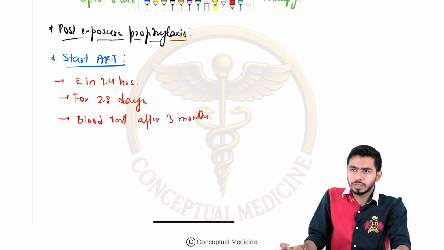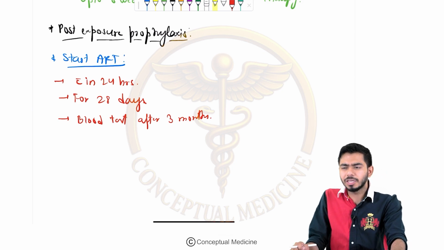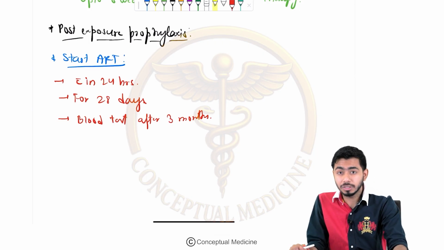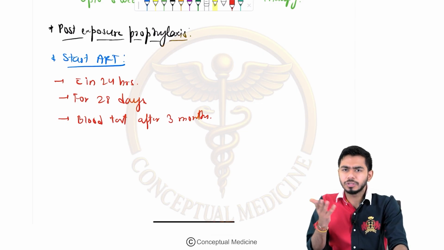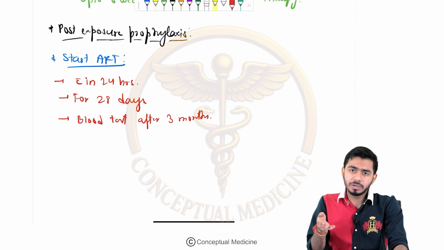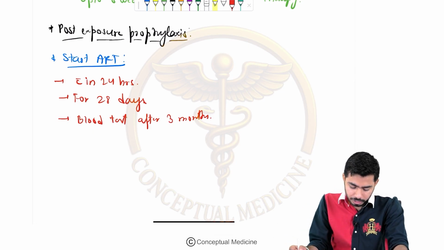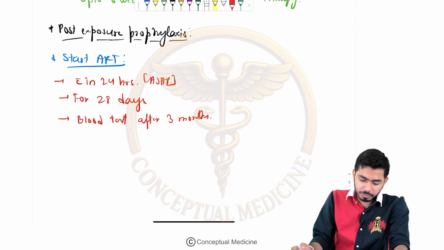For example, if there is a needle stick injury, in that case also we are not taking the risk, because obviously in cases of hepatitis infection, right, blood transfusion or needle stick injuries, due to that 30% chances are there for the transmission of hepatitis, because it is bloodborne. And if you talk about the HIV, guys, about 5% chances are there for the transmission. So it is not that high, but still, why to take risk? So better to take the prophylaxis over there, right? So for 28 days, we'll be taking the ART, right? So within 24 hours should be started, or as soon as possible, right? So blood test after the 3 months will be checking over here.